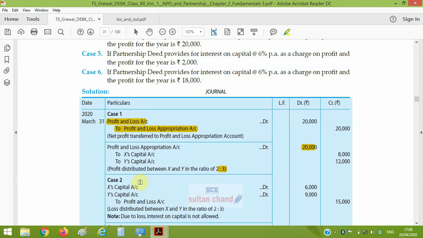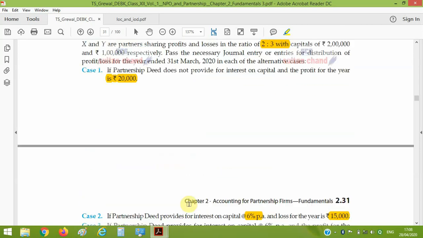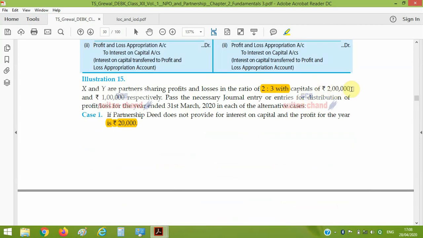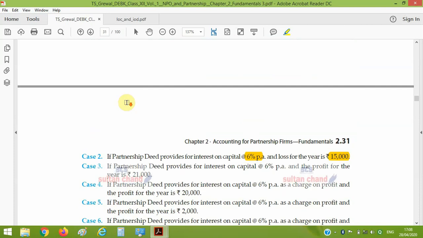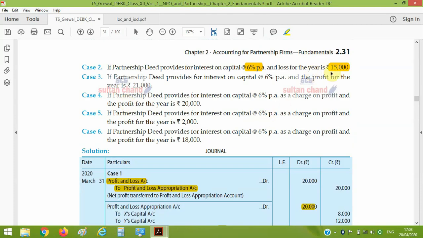Thereafter interest will be given to partners, that is P&L appropriation account debited to X capital account and Y capital account, and the amount is rupees 12,000 and 6,000. It is more than the profit. We will do it in another question.